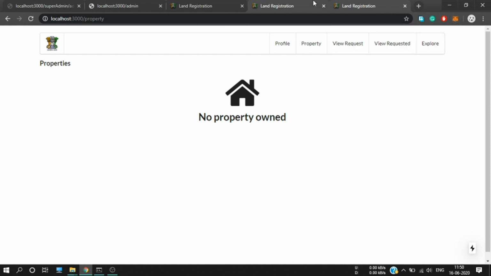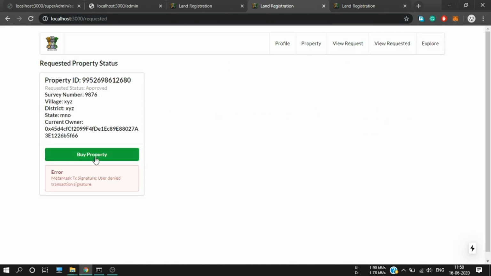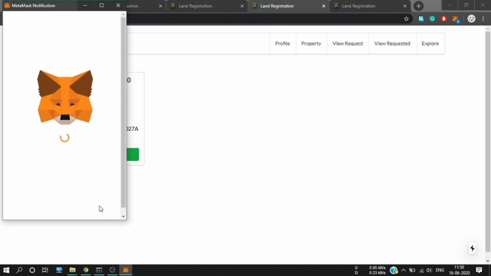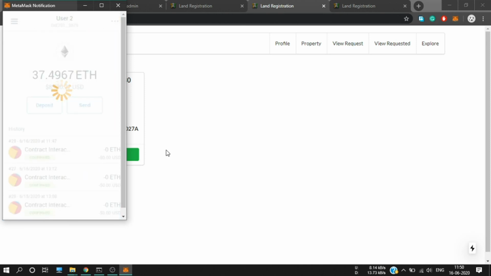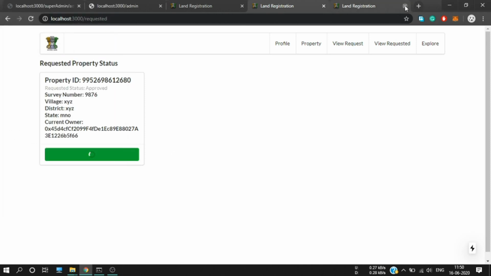Now I'm switching back here, and I'm again on user number 2 only, and I'm going to buy this property. I'm confirming this transaction because I want to buy this property, and let's hope.